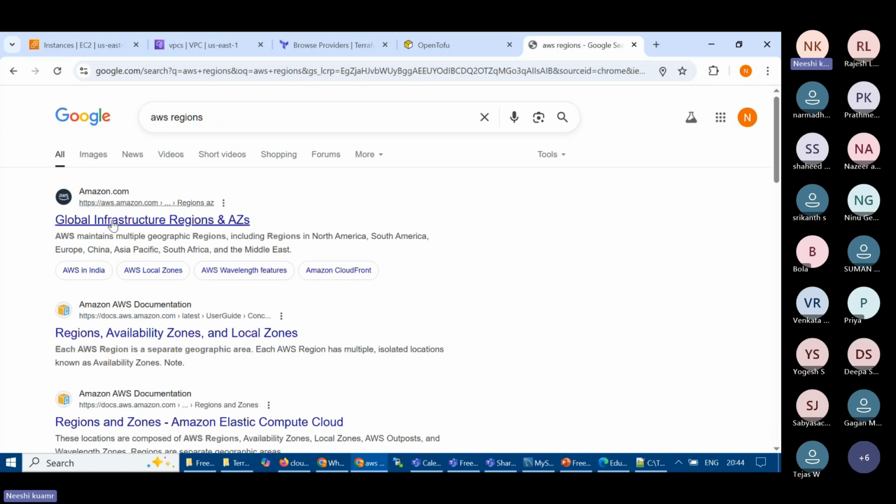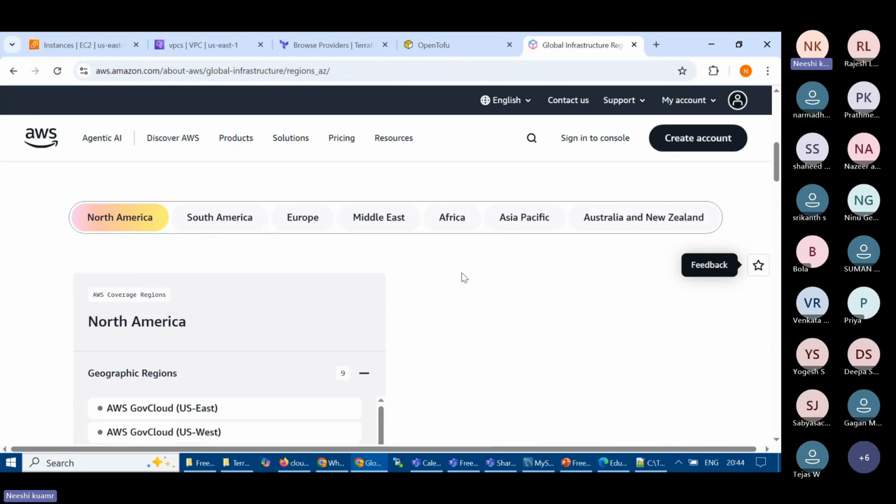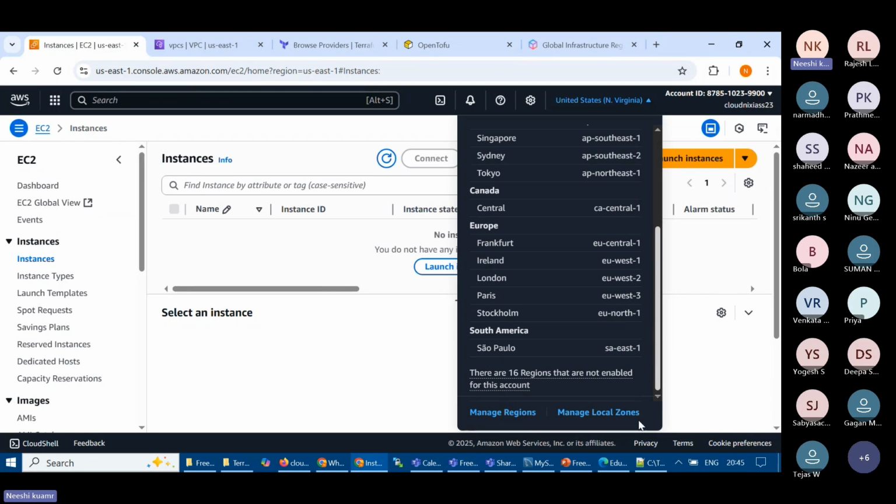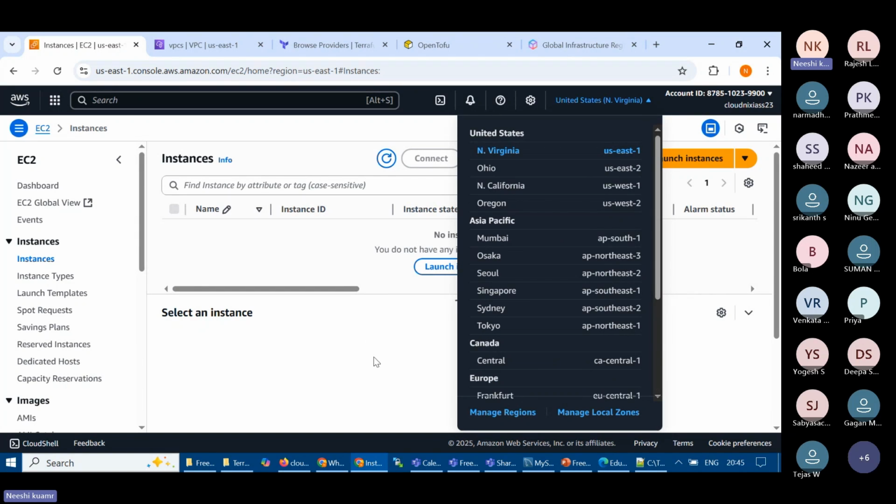Right? So AWS regions come under the global infrastructure. Here we have North America, Asia, and there are multiple regions. And even in our AWS screen we can see these are the regions there. We can subscribe to them and create resources in them. But I'm going to refer to North Virginia.